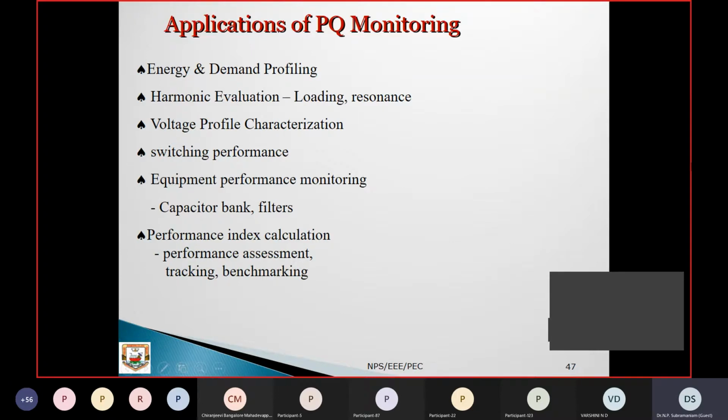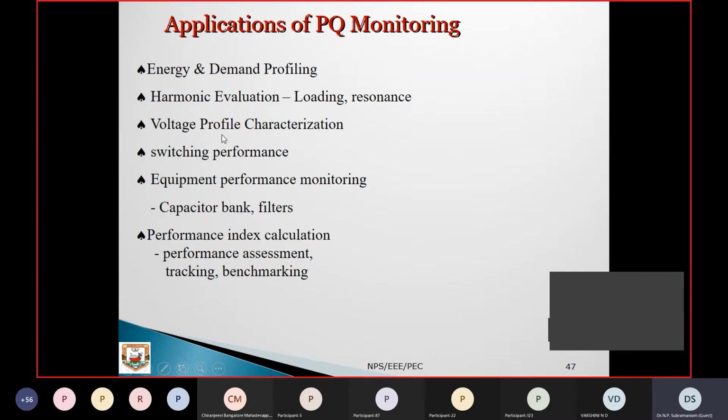Right. Energy and demand applications where you can use these power quality monitoring systems: energy and demand profiling and energy management systems, right? We can have forecasting, everything can use this energy and power quality monitoring. Harmonic evaluation, right? How much harmonics are present? Some industries keep on monitoring, and energy auditing also takes place. How much harmonics are being induced, what is the impact on the system, what are the losses, everything, they make a detailed survey.